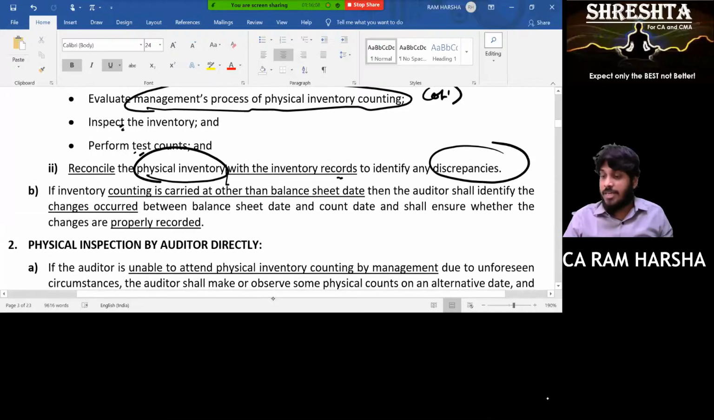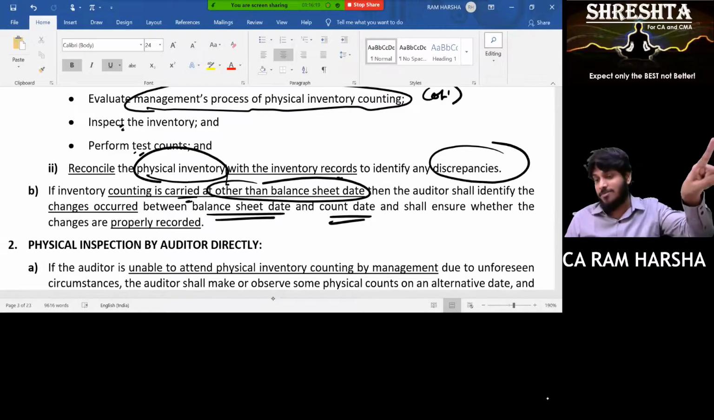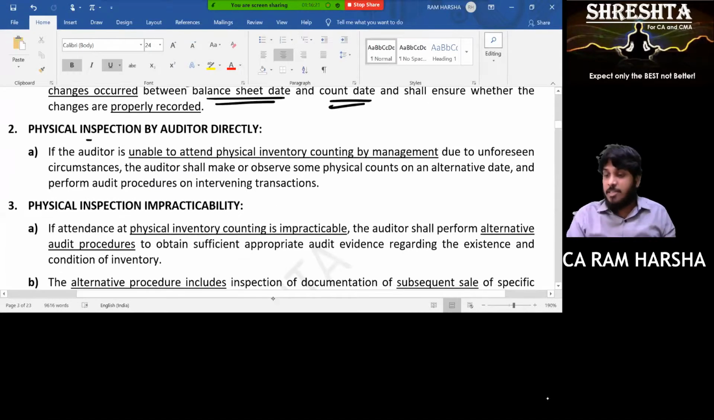Suppose inventory counting is carried out at a date other than the balance sheet date, what will I do? I will attend there if possible, and whatever transactions happen between the balance sheet date and the count date, whatever the purchases are, whether they are counted properly or not, I will check. Yes, sir. Now, physical inspection by the auditor directly.